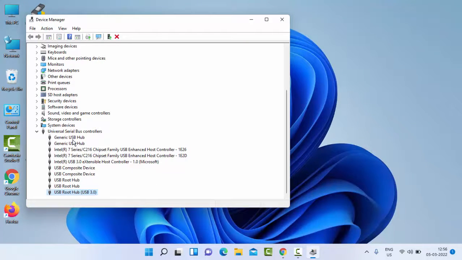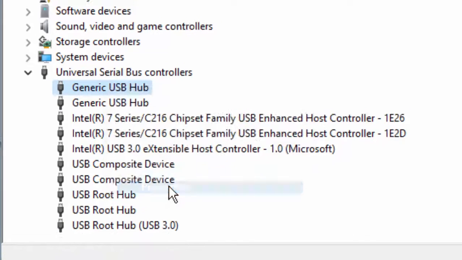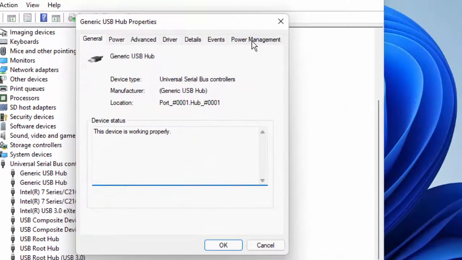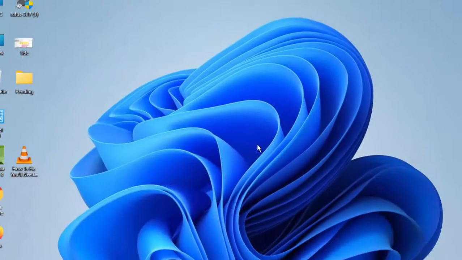Once again go to device manager and open this universal serial bus controller. Now right click on generic USB hub. Go to properties. Same here guys, go to power management, uncheck this and click on OK. After this guys, hopefully it will fix your problem.